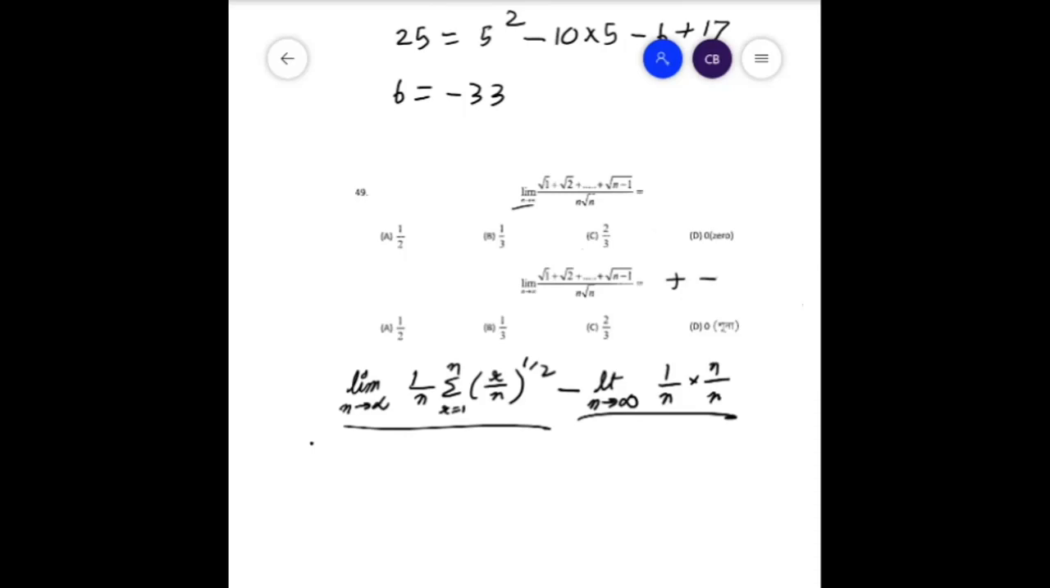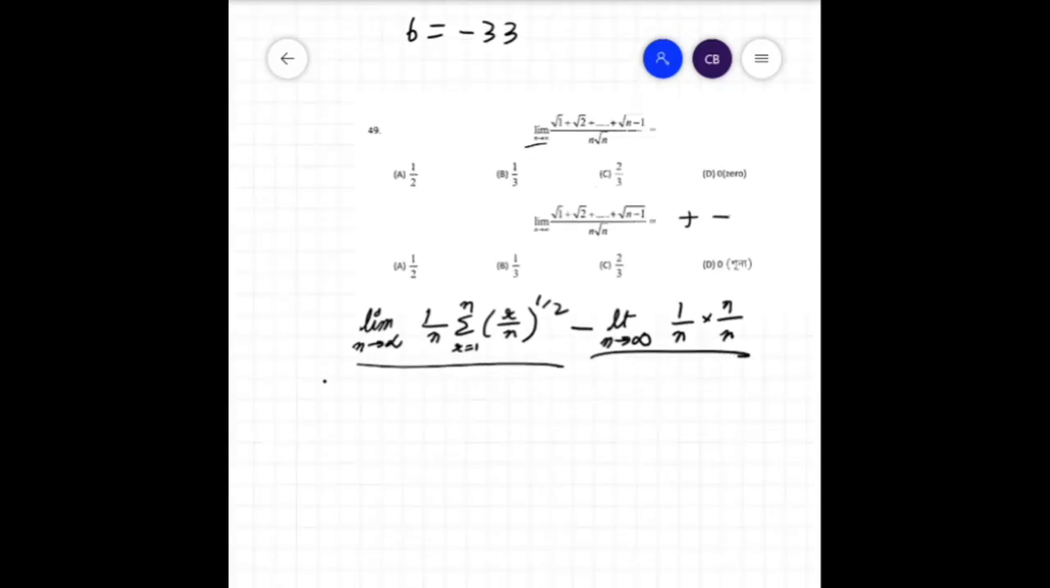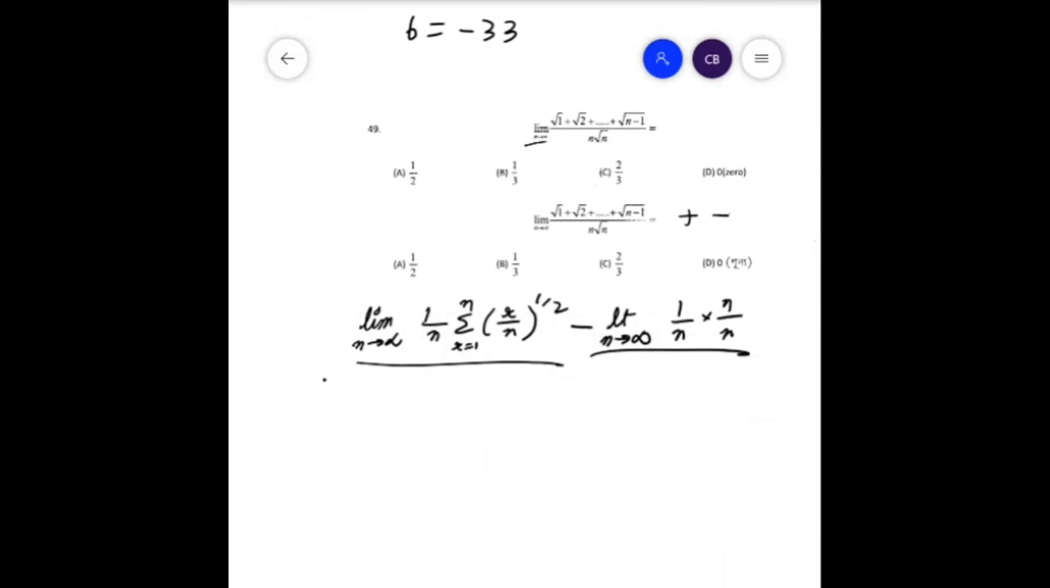Now this comes as a part of the chapter of definite integral, where we can say, to put it simply, we can just take the limit n tends to infinity of 1 by n summation, whatever be the function. If this can be expressed as a function of r by n, then we can just replace this as the integral from 0 to 1 of f of x dx.